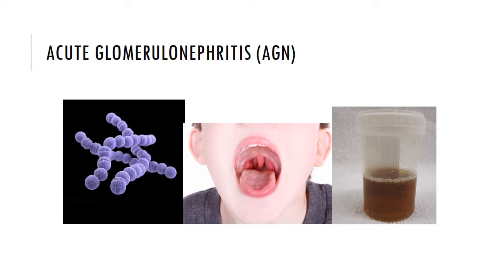Okay, let's talk about acute glomerular nephritis. It may be the primary event or manifestation of another disorder. Acute occurs after infection with group A beta hemolytic streptococcus. Latent period of 10 to 21 days. Affects boys more than girls, about 2 to 1. Peaks between the ages of 6 to 7 years of age.